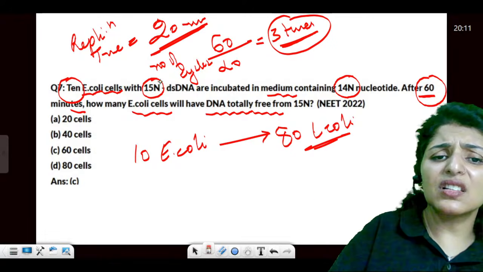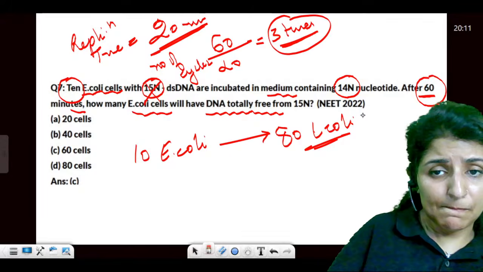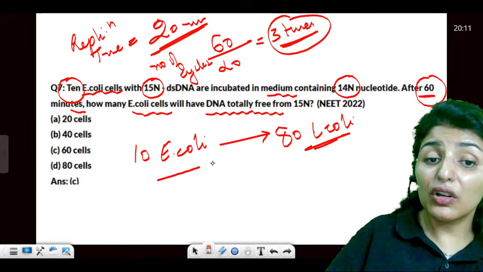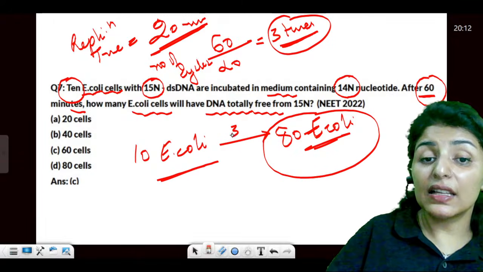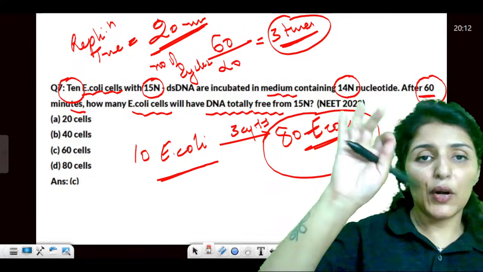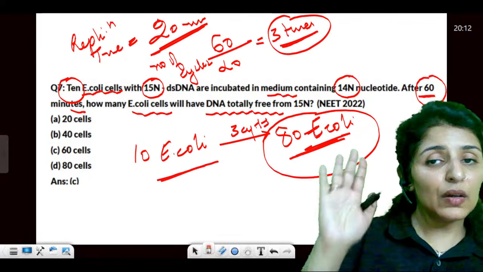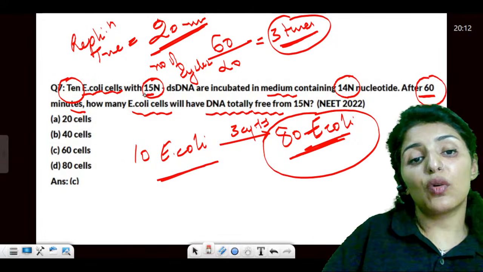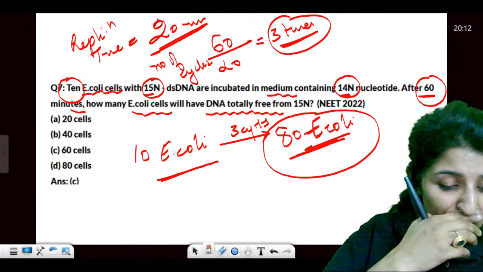You don't have to consider 15N or 14N in the first step. First of all, you just see how many E. coli will be produced in 3 cycles. So the number of cycles is total duration divided by 20. Clear? So after 3 cycles, we'll have 80 E. coli. For now, just consider the time. Now we will see what to do with 15N and 14N.